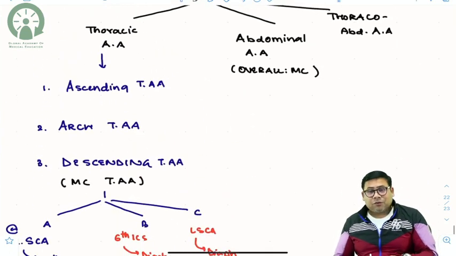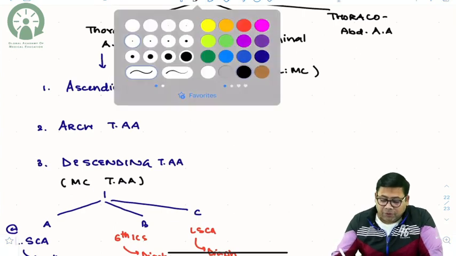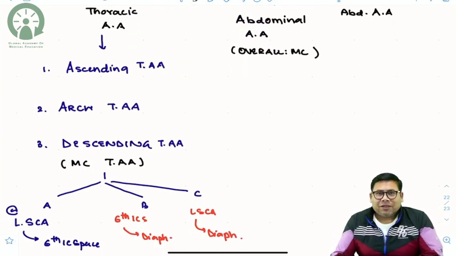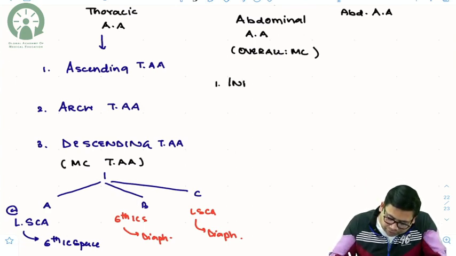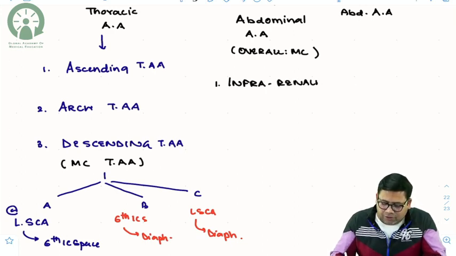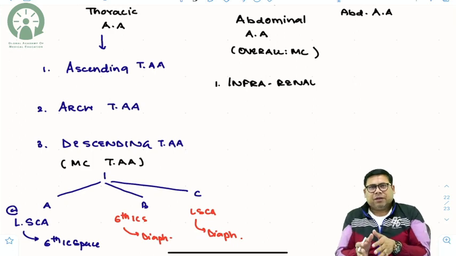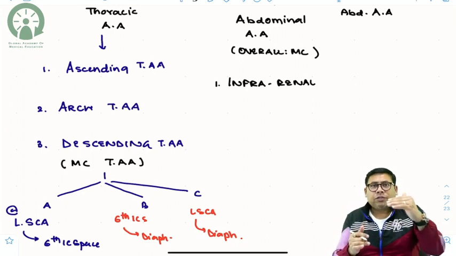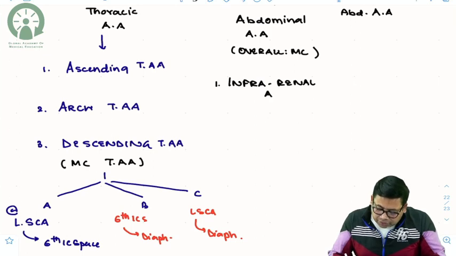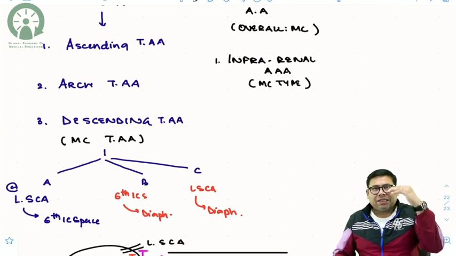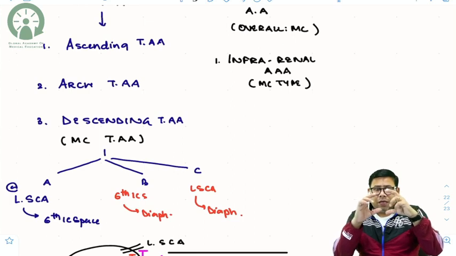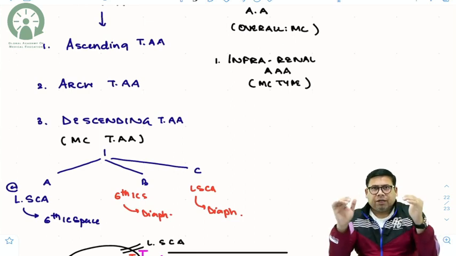Next, let us talk about the abdominal aorta. When we talk about the abdominal aorta, what are the types? It could be infrarenal. What do you mean by infrarenal? That means the abdominal aortic aneurysm segment is below the level of the origin of the renal artery. Infrarenal AAA, do you know this is the most common type overall? So if someone asks what is the most common type, it is the infrarenal, where the aneurysmal segment is below the renal artery level.